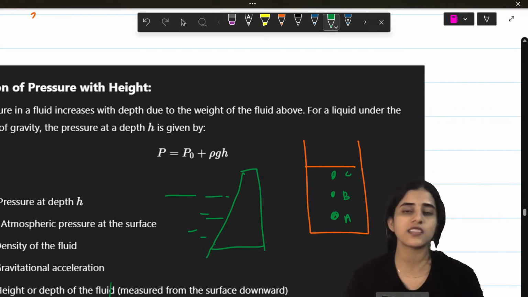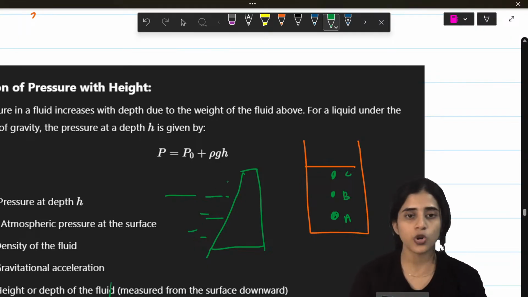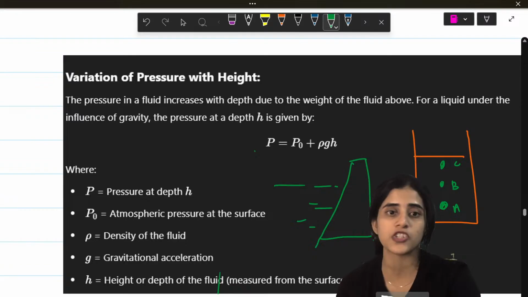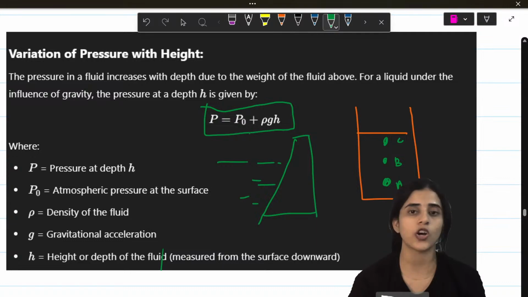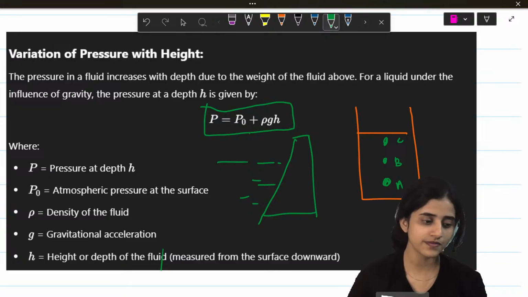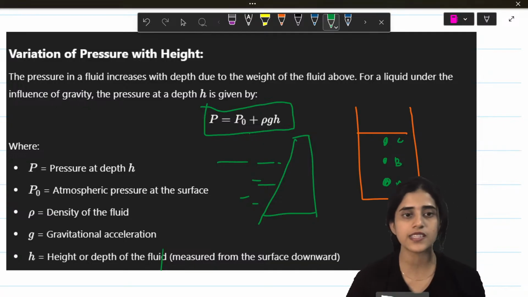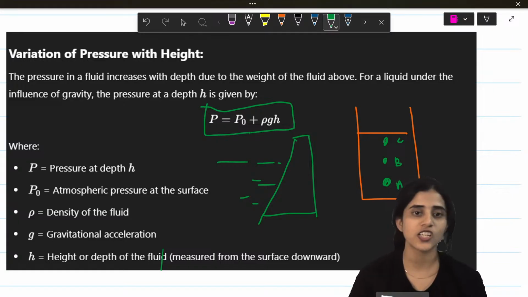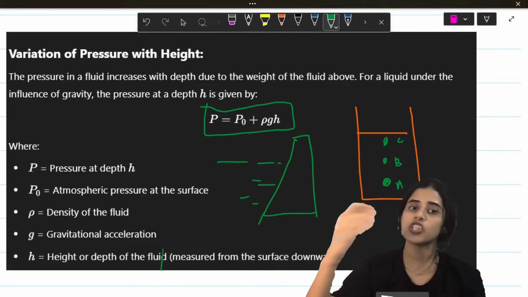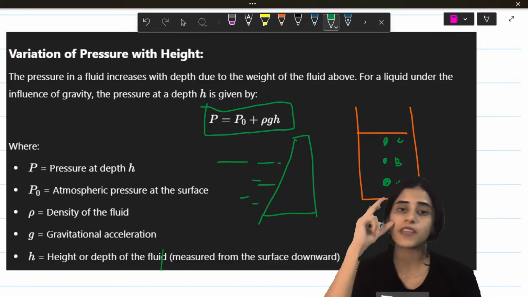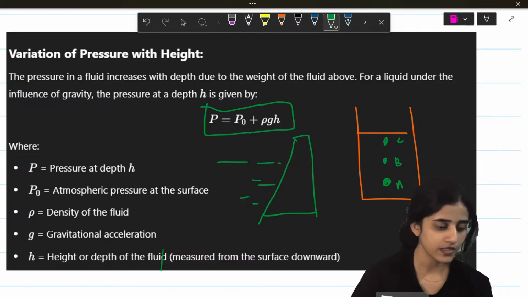Pressure increases. The amount by which pressure increases is given by P is equal to P naught plus rho G H. Is this fine? P is equal to P naught plus rho G H. What is P naught? Atmospheric pressure at the surface. Rho is the density, G is the value of gravity, H is the height or the depth of the liquid.